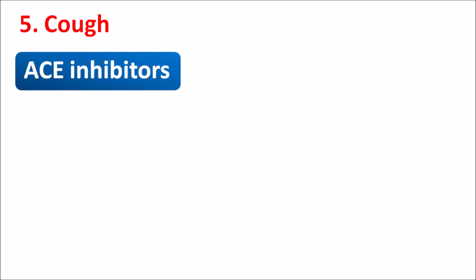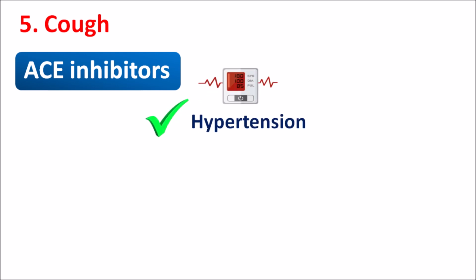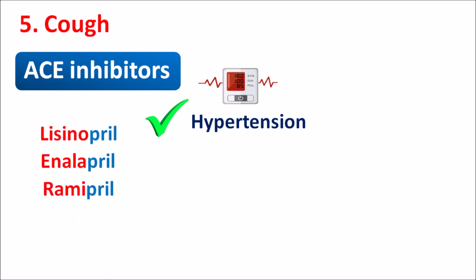Fifth one is cough. ACE inhibitors are one category of drugs which are again acting on the renin-angiotensin system. We can identify these drugs with the simple suffix pril. These drugs can be used in the management of hypertension. We have so many drugs like lisinopril, enalapril, ramipril, fosinopril.